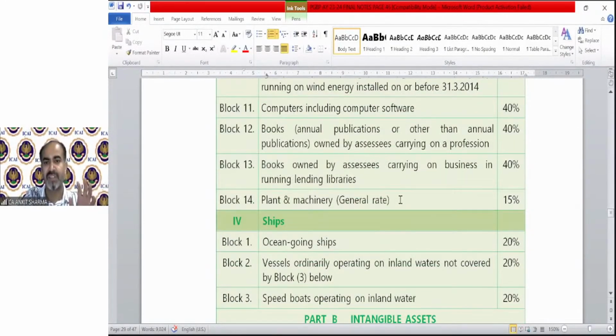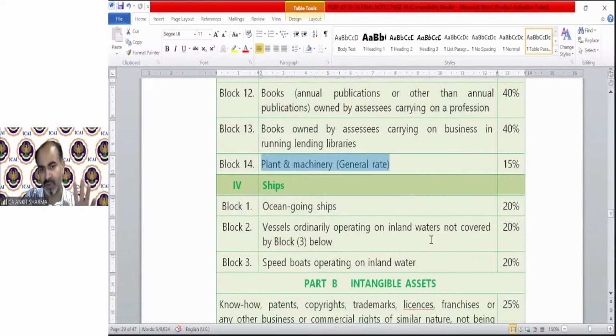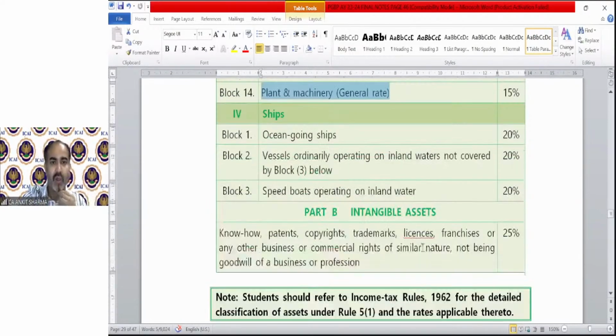Ships, aircraft: this is the general rate for plant and machinery, which is very important for examination, that is 15%. The technical know-how, copyright, all intangible assets have the same rate, that is 25%, except goodwill, etc.